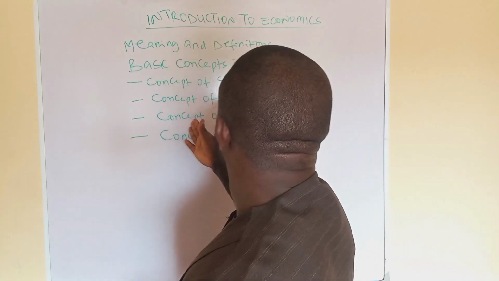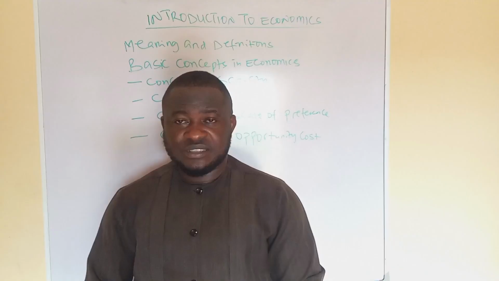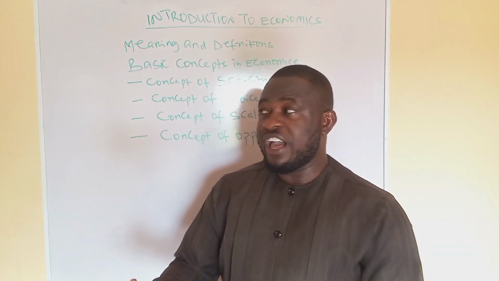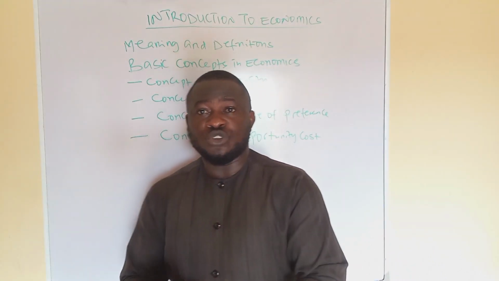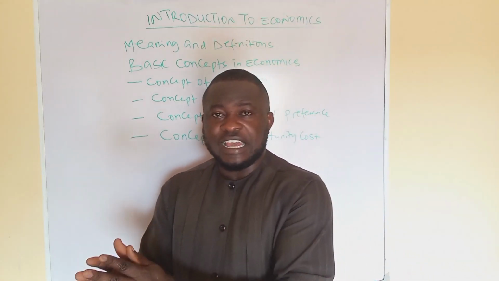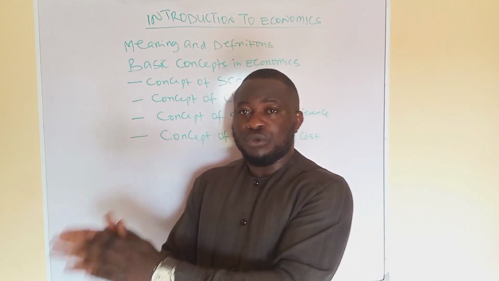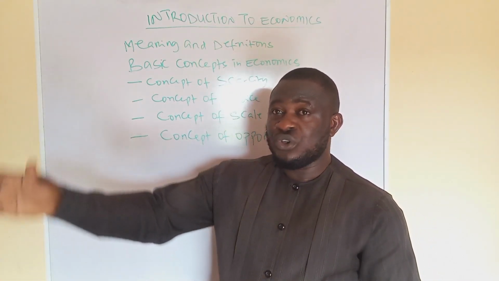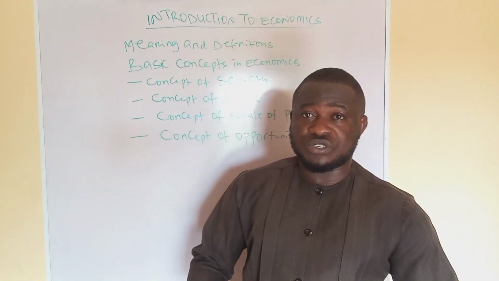A scale of preference is the third basic concept of economics. By definition, a scale of preference is the arrangement of needs or wants in order of their importance or according to preference. When we have itemized the goods and services that we want to purchase or produce with our limited resources, it is now left for us to order these goods and services in accordance with their importance to us.